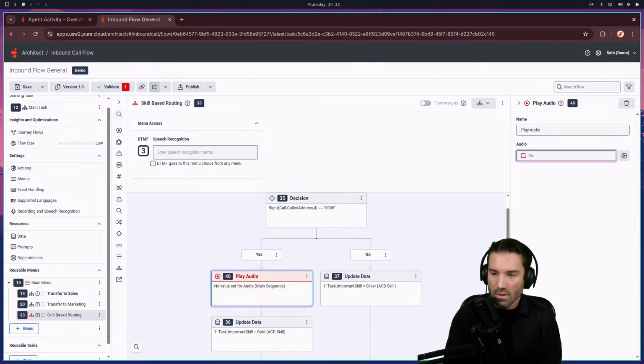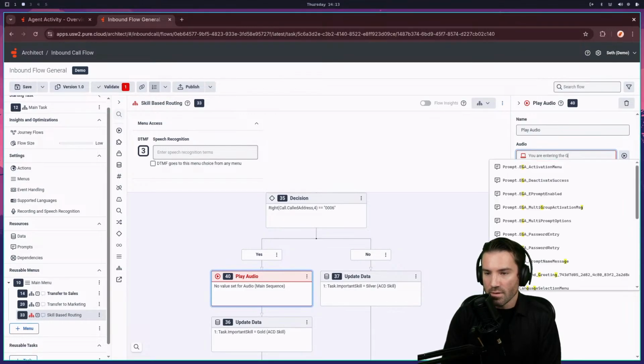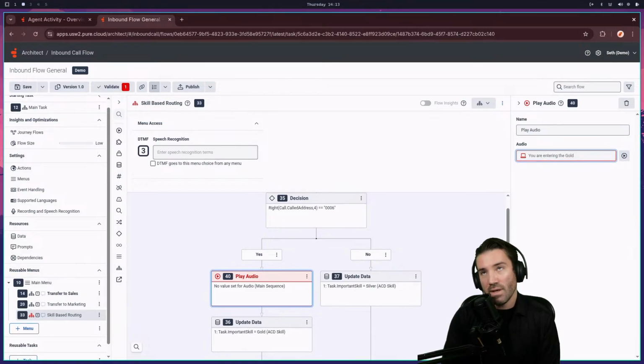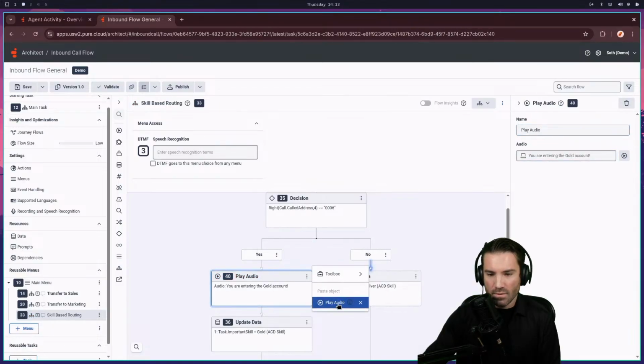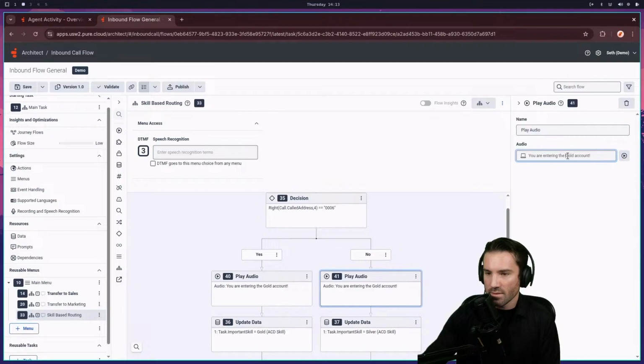So you are entering the gold account. I'm going to copy this once I get there, and we'll do here as well: the silver account.